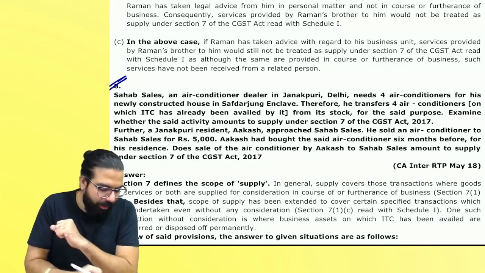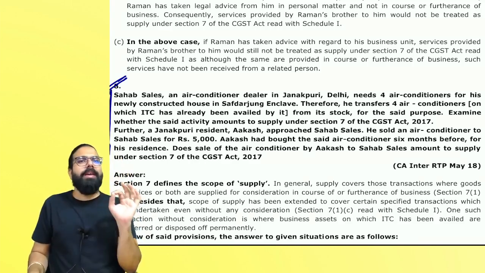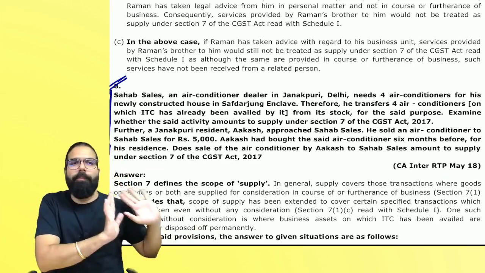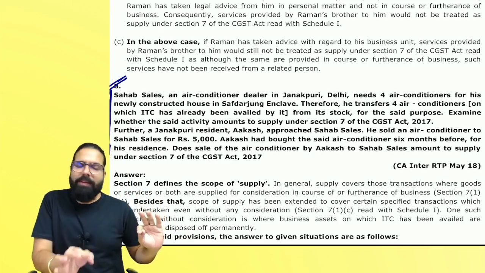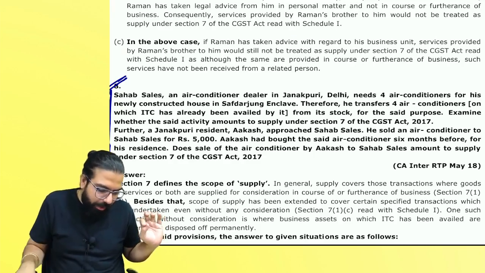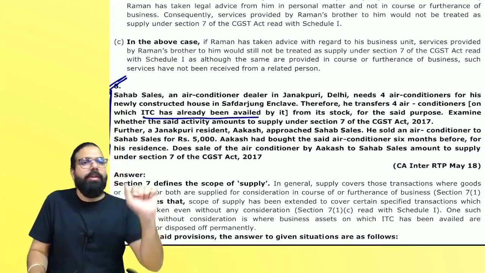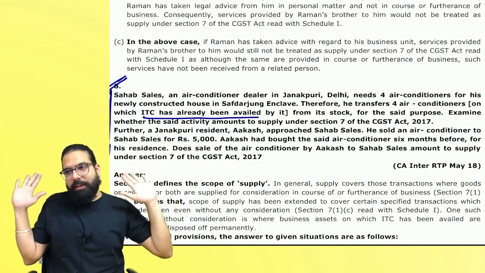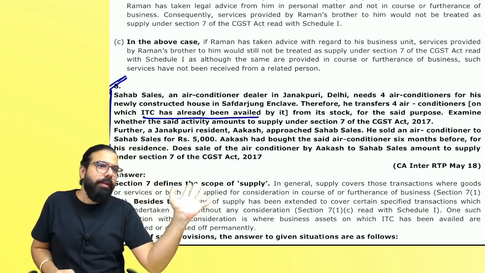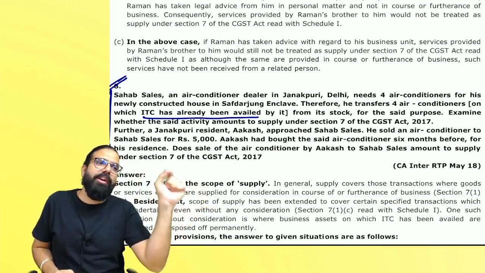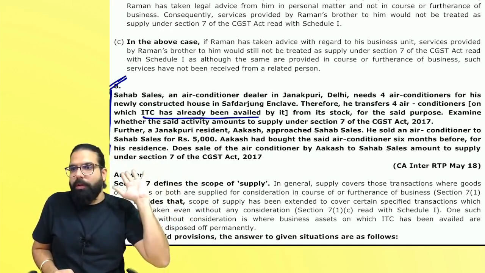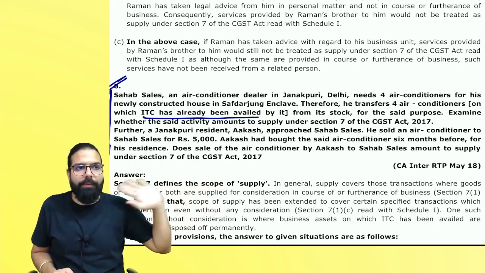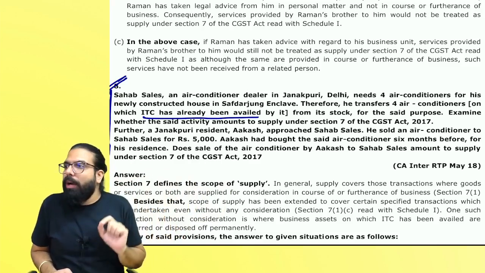So the first one in this section is what, everyone? Sahab Sale has gone ahead and transferred some ACs to his home without consideration. Has he taken the ITC on the ACs? ITC has been availed. Okay? So it's a permanent transfer of business asset where ITC was availed on such asset. So hence it is a supply. Section 7(1)(c), Schedule 1, paragraph 1. You have to write: permanent transfer of business asset where ITC has been availed is a supply. Correct?